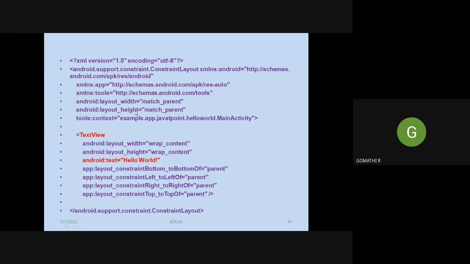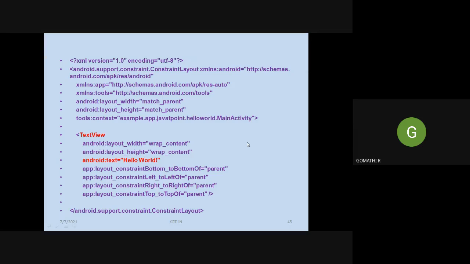Whenever you change your template, whenever you add contents to your template, you have to write the corresponding XML code here. For example, we have initially chosen an empty template. Now we want to place a text box and a button inside that template.